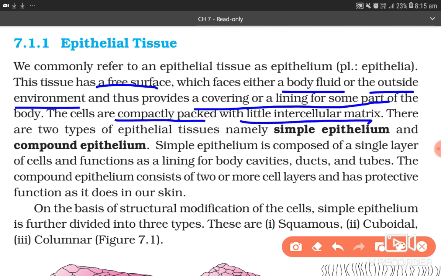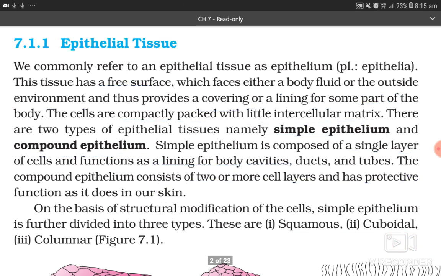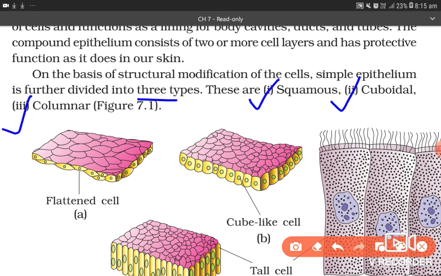There are 2 types of epithelial tissue, namely simple epithelium and compound epithelium. Simple epithelium is composed of a single layer of cells and functions as a lining for body cavities, ducts and tubes. The compound epithelium consists of 2 or more cell layers and has a protective function as it does in our skin. On the basis of structural modification of cells, simple epithelium is further divided into 3 types: simple squamous, simple cuboidal, and simple columnar epithelium.